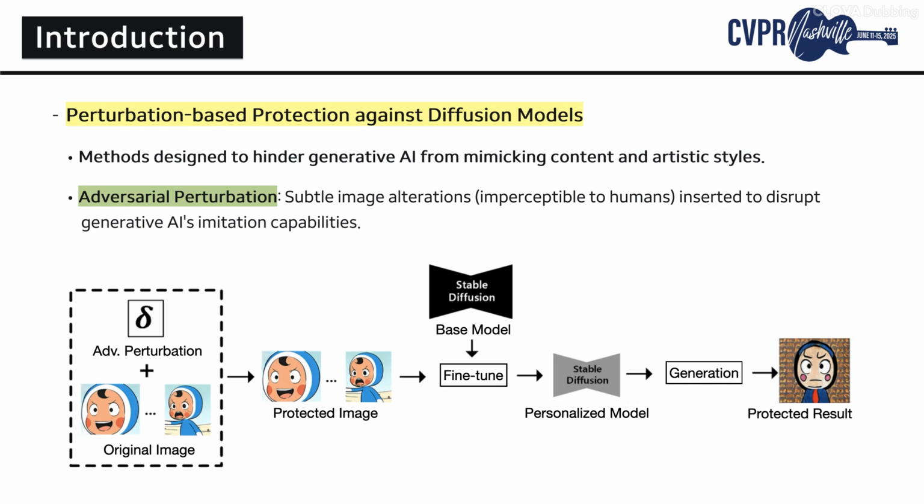To address the issues previously mentioned, various perturbation-based protection methods have been proposed. These techniques prevent generative AI models from copying the content and artistic styles of original works. As shown in the diagram below, subtle adversarial perturbations, which are nearly invisible to human eyes, are embedded into the original images. This effectively hinders unauthorized imitation by generative AI models, as illustrated on the right side of the diagram.